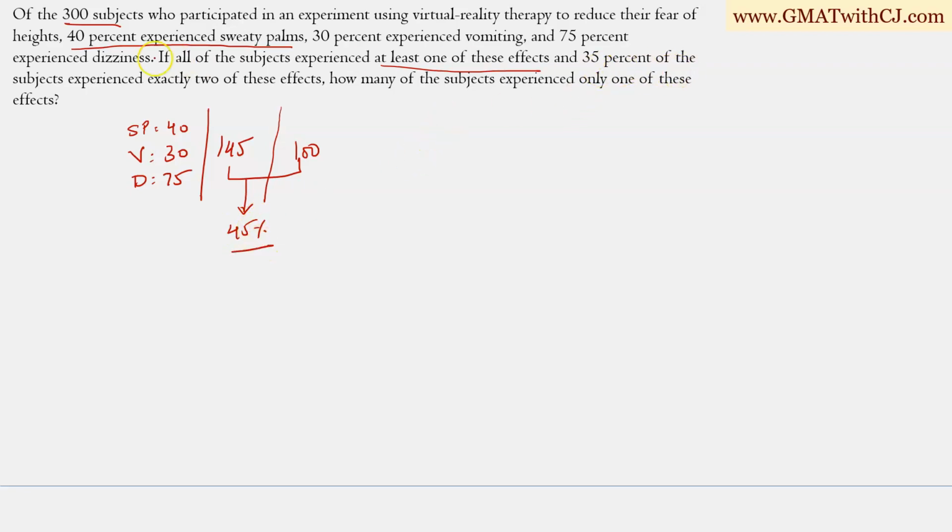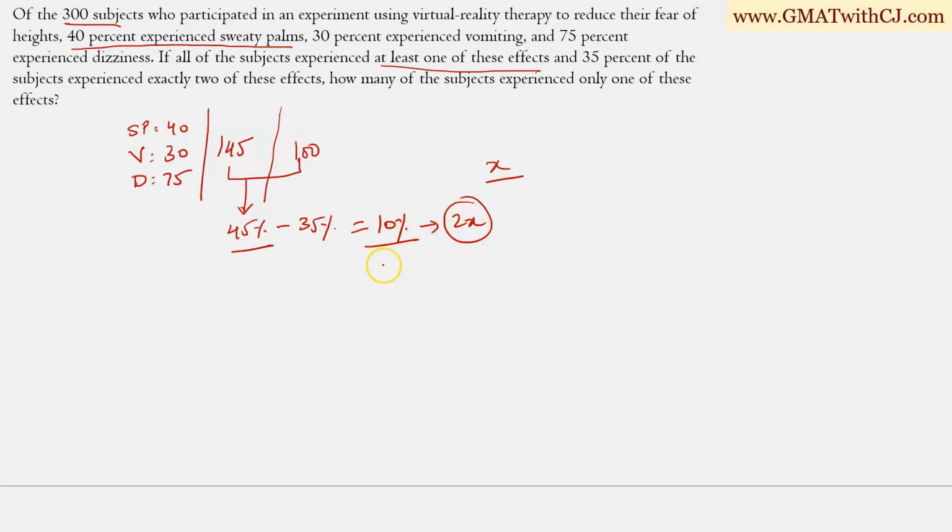And 35% of these subjects experience exactly 2 of these effects. So 35% of people were counted twice. They should have been counted once. So there is an excess of 35 here. So we still have an excess of 10% left, which must be accounted for by people who have been counted thrice, right? So let's say X is the percentage of people who have been counted thrice. So this 10% must be equal to 2x, because they have been counted 2 times more than they should have been, right? So there is an excess of 2x there.